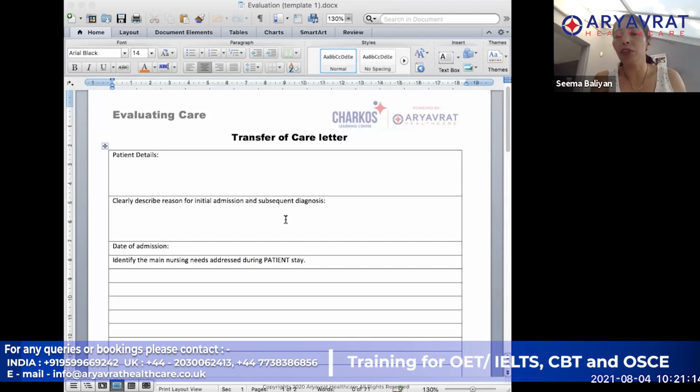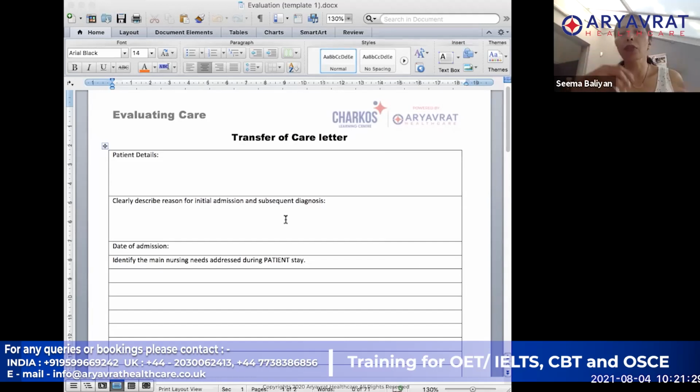It is possible that there is a patient who is being discharged after having diabetic ketoacidosis, and you might have to refer them to a specialist nurse or diabetologist, or refer them to a diabetic clinic. So there are quite a few things you can do with a referral letter, and with a transfer of care or discharge letter.